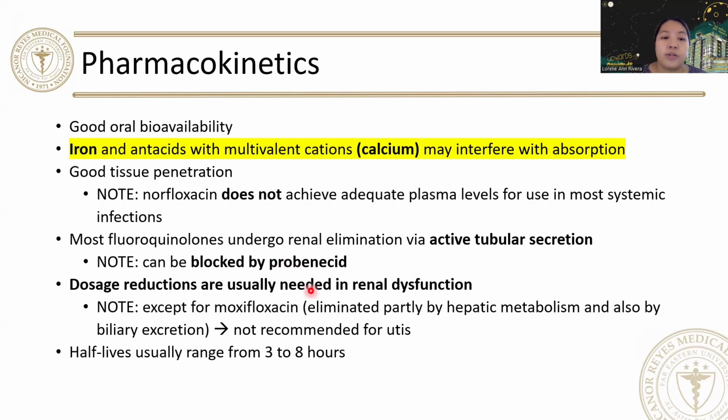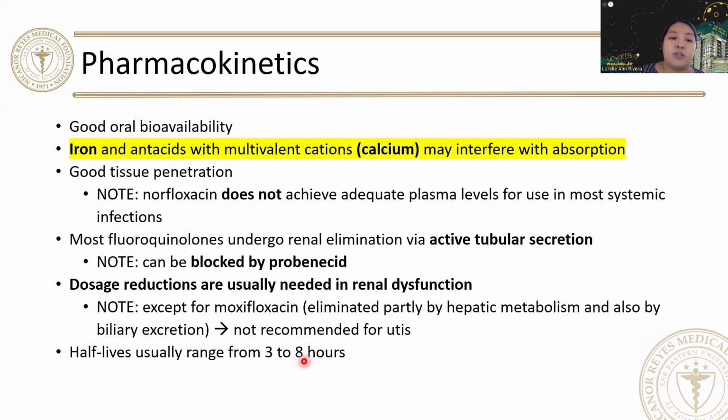Dosage reductions are usually needed, especially if patients have renal dysfunction, except for moxifloxacin, because moxifloxacin is eliminated partly by hepatic metabolism and also by biliary excretion. That is why among all the quinolones, your moxifloxacin is not recommended for UTIs.